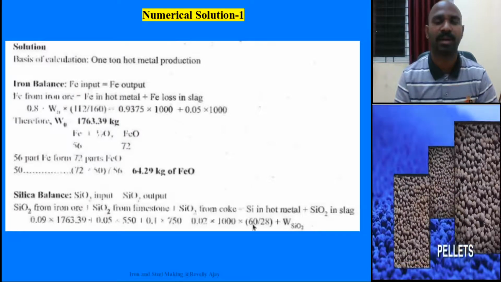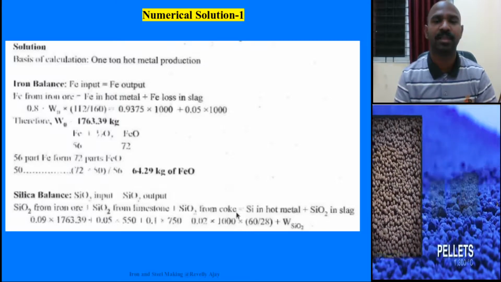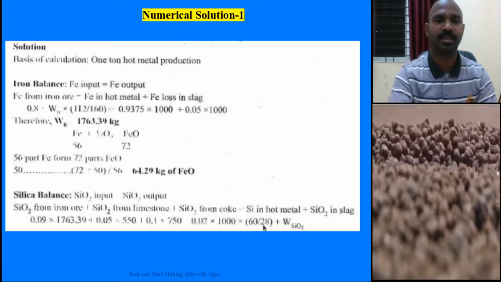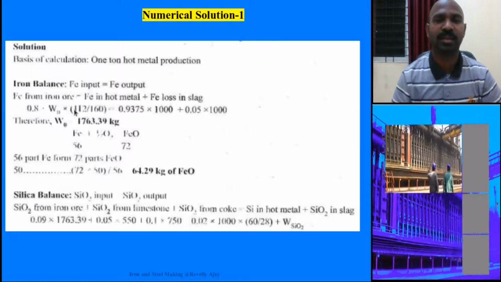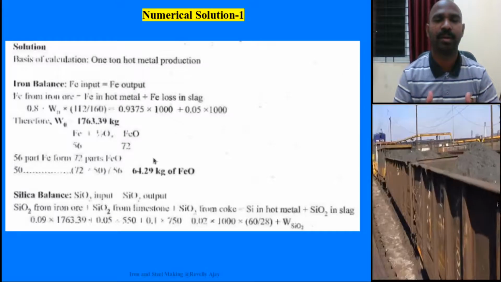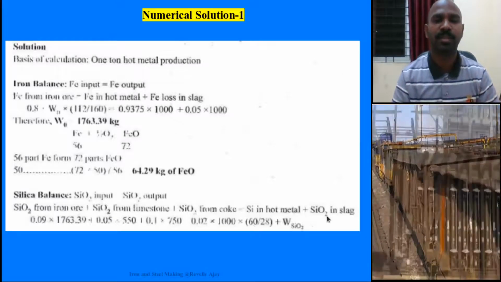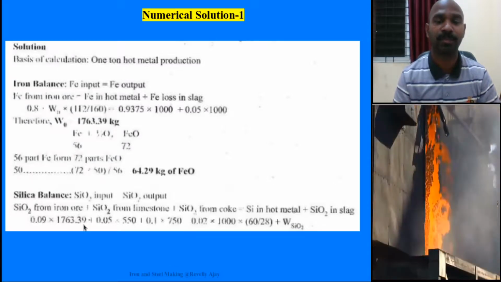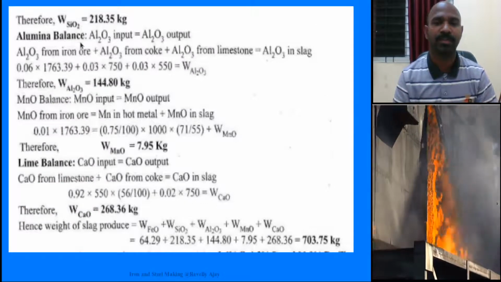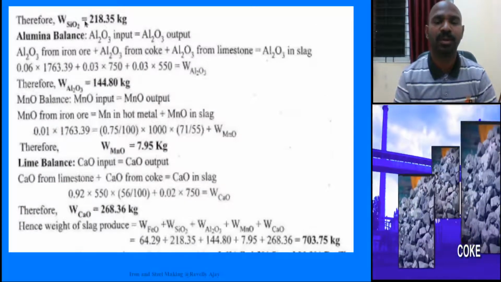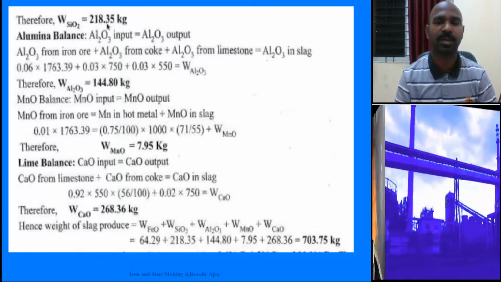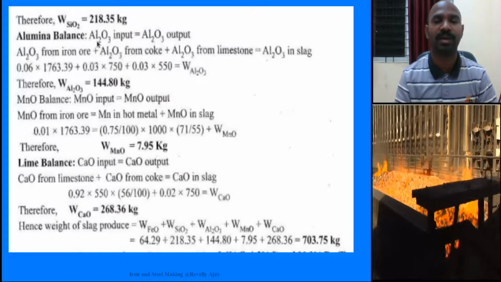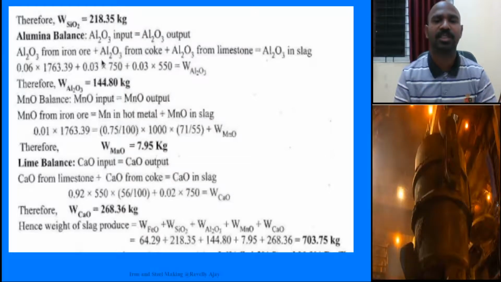SiO2 atomic weight is 60. This is the right side, so that is why you have taken 60 by 28. If it is the left side, 112 by 160 you have taken. So you need to remember this. And SiO2 in slag you do not know. Now if you simplify this numerical, you will be getting the weight of SiO2 equal to 218.35 kgs.